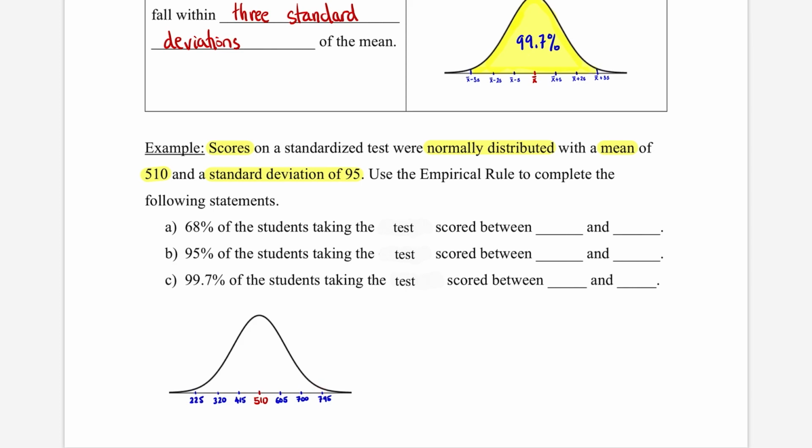And I use that information to answer these questions. 68% of the students taking the test score between 415 and 605. 95% of the students taking the test score between 320 and 700. 99.7% of the students taking the test score between 225 and 795.